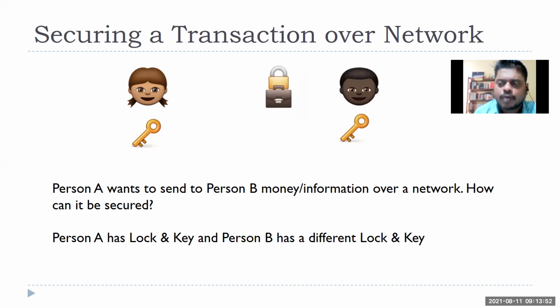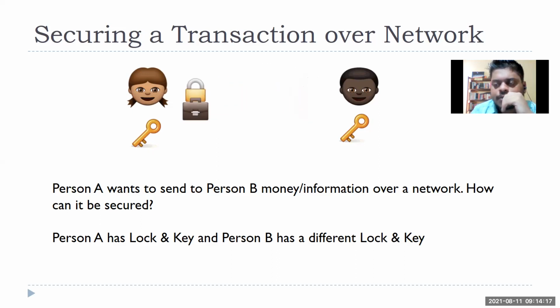Let's say I say, no, I will not transfer information or money through banks. I will do it without them. How to do that? If I want to send, I have a lock and key, and person B also has a lock and key, but both are different. So that is basically the clue.